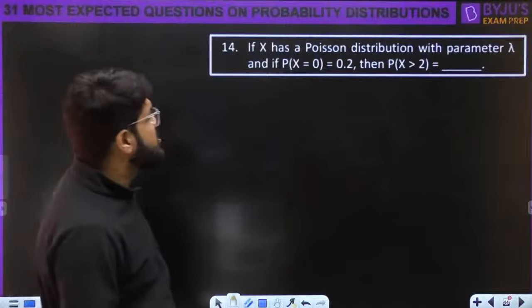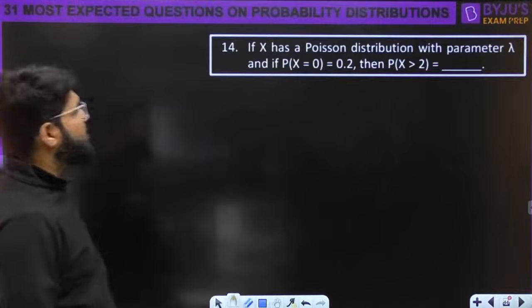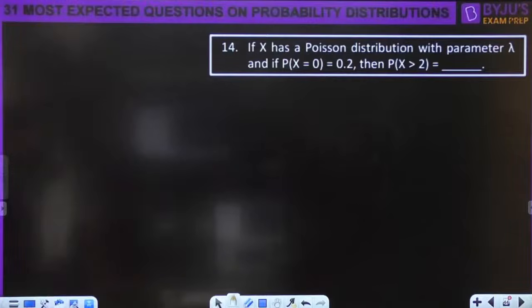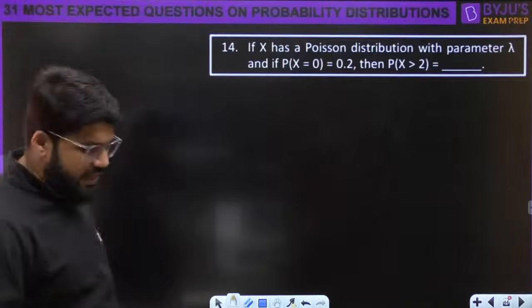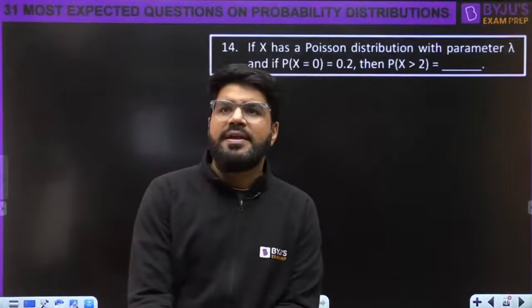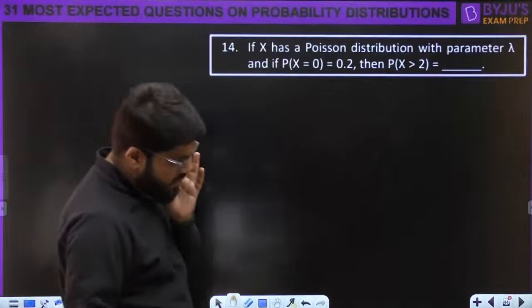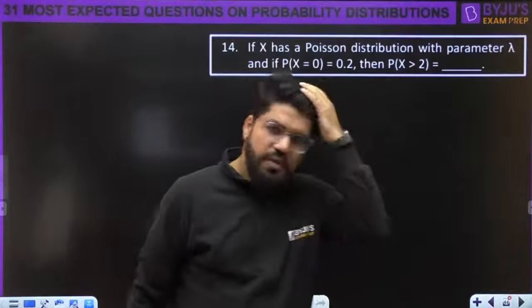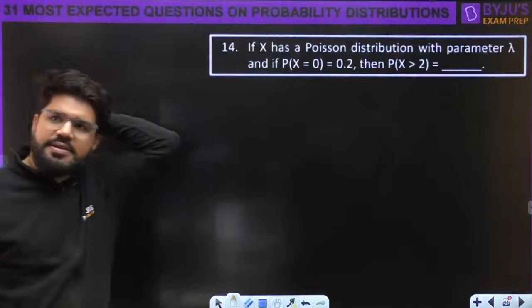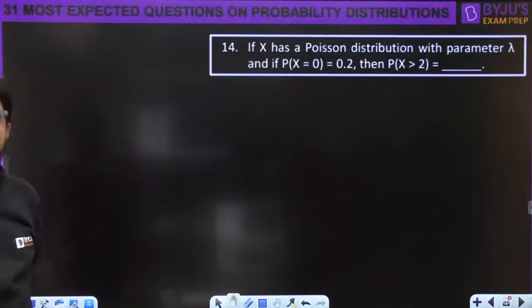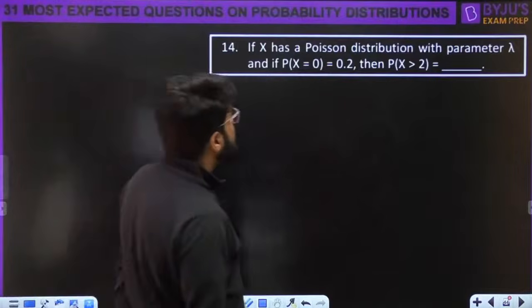If x has a Poisson distribution with parameter lambda and if P of x equal to 0 is 0.2, what is the probability that x is greater than 2? What is the probability that x is greater than 2? Tell me, what should be the probability that x is greater than 2?